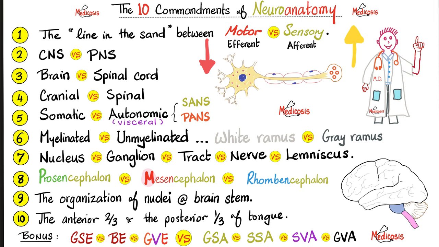Next, thou shalt understand the difference between myelinated and unmyelinated, the white ramus versus the gray ramus. Then you need to know the definitions of the following: the nucleus, the ganglion, tract, nerve, and the meniscus. Then the differences among prosencephalon, mesencephalon, and rhombencephalon. Then you need to understand the organization of the nuclei in the brainstem, and the difference between the anterior 2/3 of the tongue and the posterior 1/3 of the tongue, because one has nothing to do with the other, neurologically speaking. Now let's start with commandment number 1.